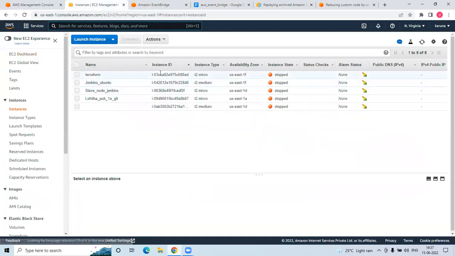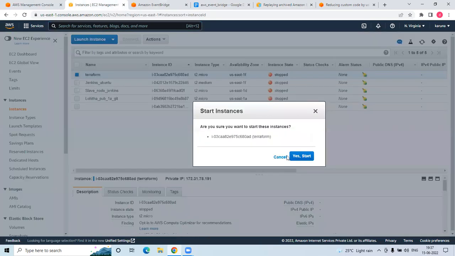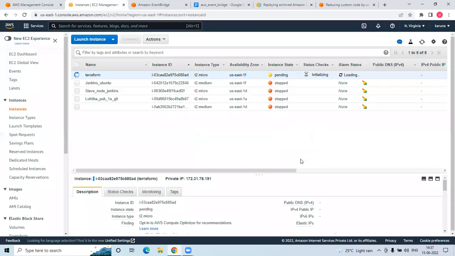So go to EC2 instances. I have a Terraform machine where we installed Terraform. Quickly I want to create EventBridge. So give me some time while we start Terraform and spin up the infrastructure.